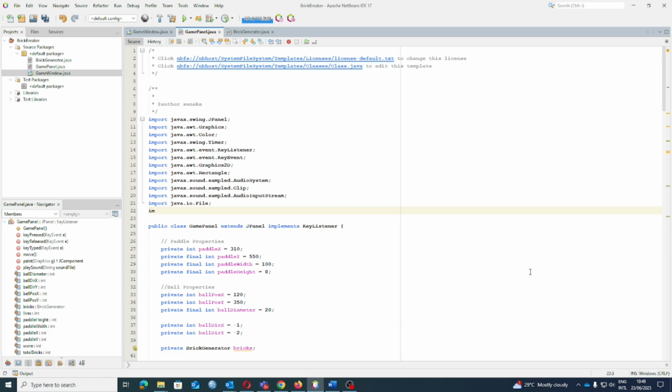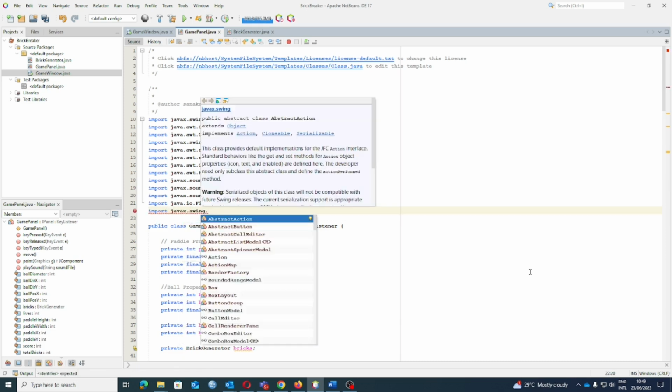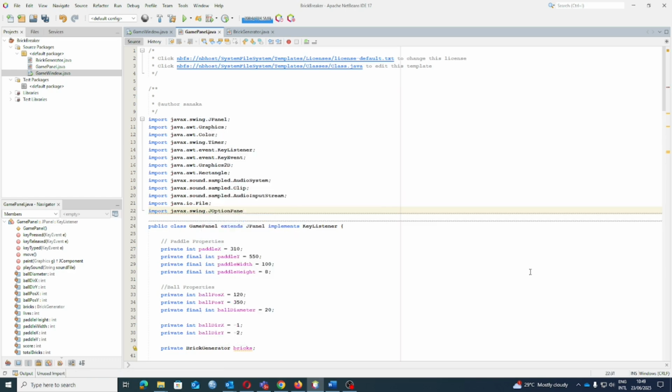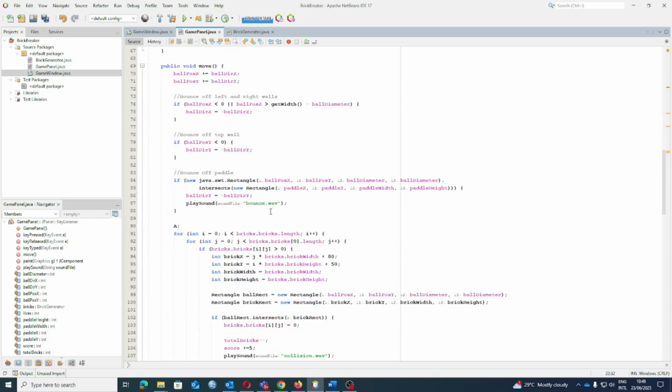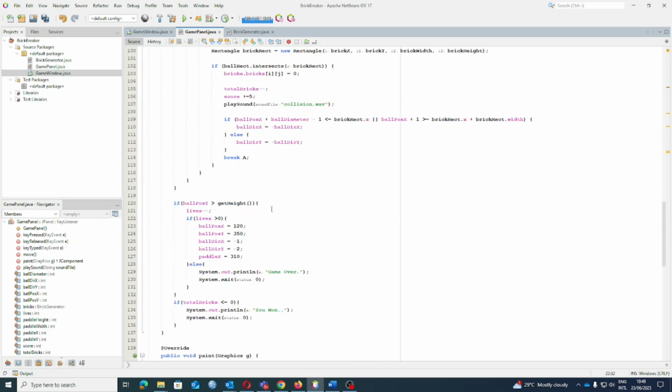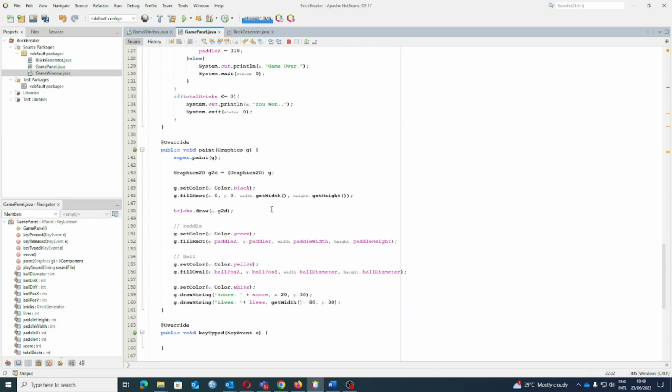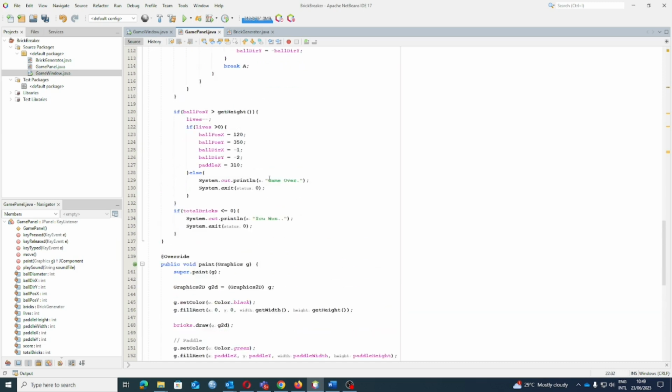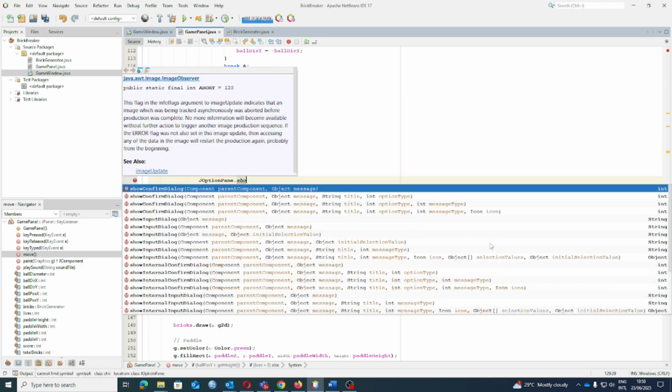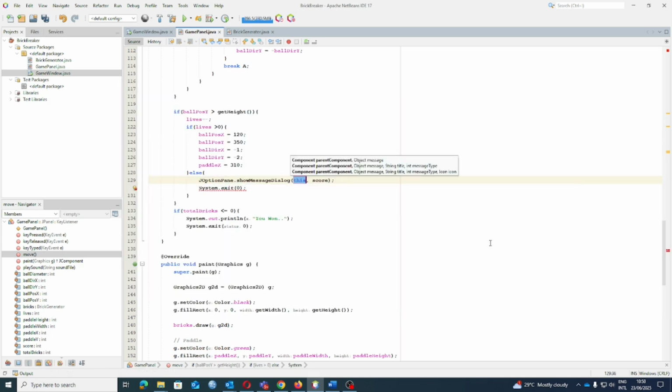Now import the Java JOptionPane class. We can use the JOptionPane class to create GUI dialog boxes. Find the command line output messages for game over in the UI. Replace the command line outputs with the JOptionPane showMessageDialog method. Include the parent parameter as this, and include a dialog message with the final score as the second parameter of the method.